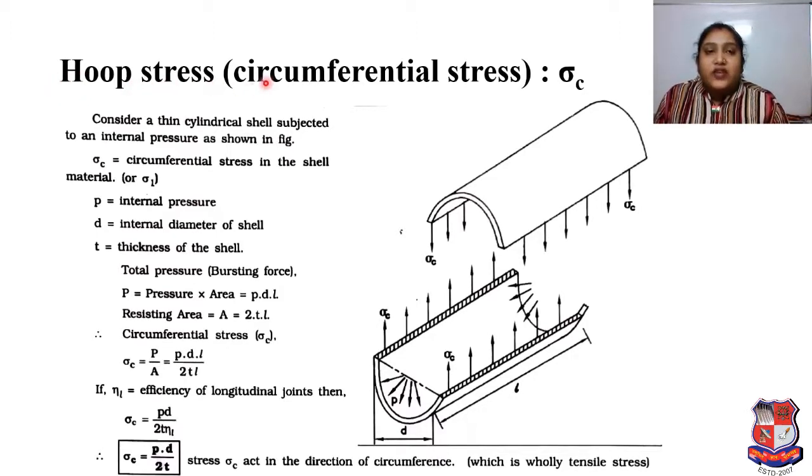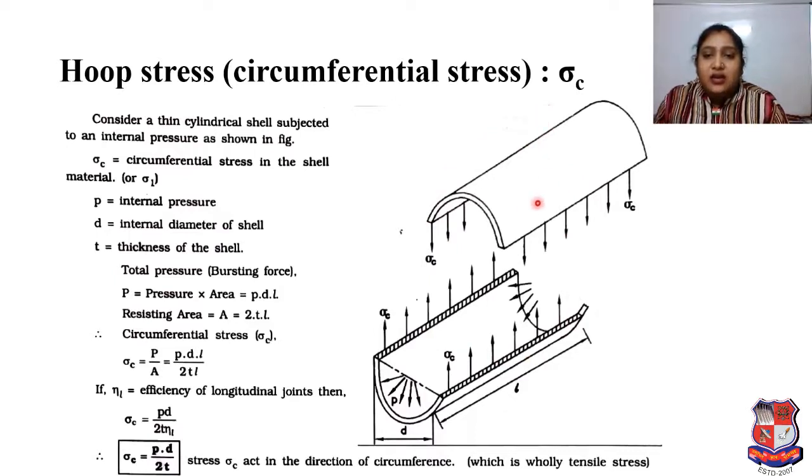stress, which is called circumferential stress too, and it is denoted by sigma c. Here c is for circumferential stress. So for that sigma c, consider a thin cylindrical shell subjected to an internal pressure as shown in the figure.